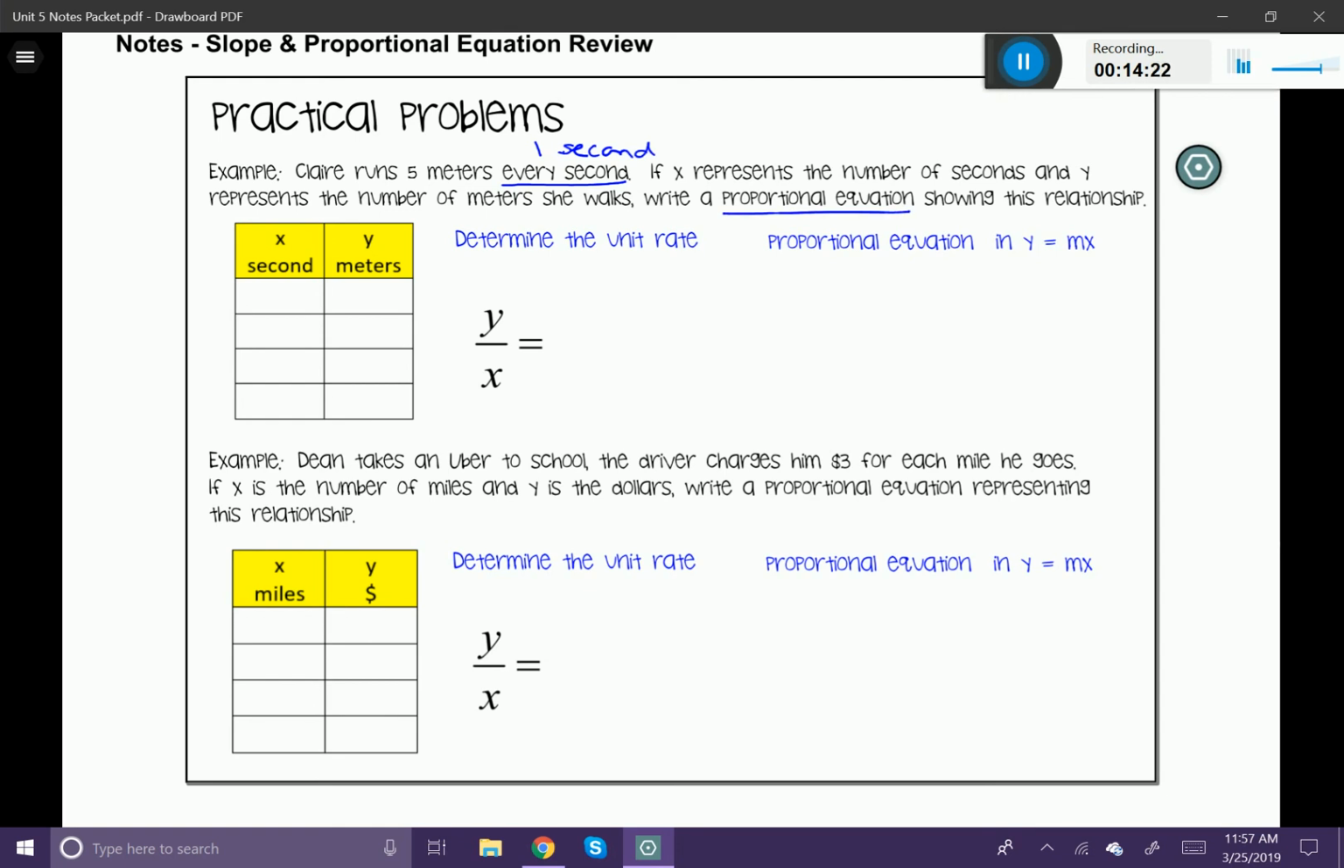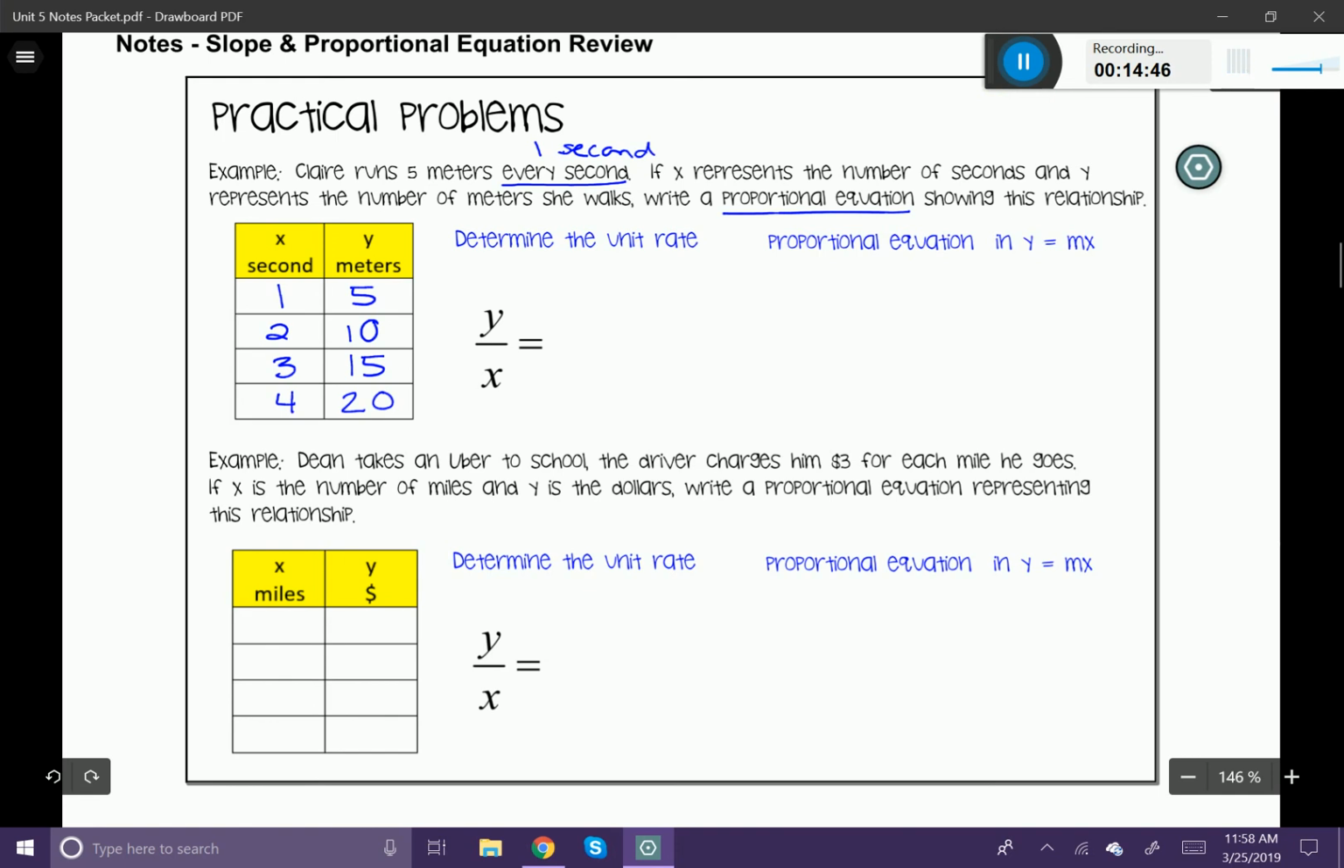So let's fill in the table of values first. We know that for every 1 second, Claire is going to run 5 meters. So for 1 second, 5 meters. What about 2 seconds? Can't we say if for every 1 second she runs 5, for every 2 she's going to run 10? And for every 3 she's going to run 15? And for every 4 she's going to run 20.